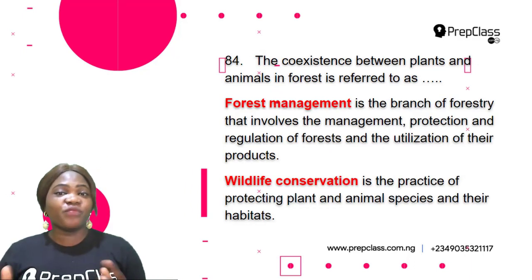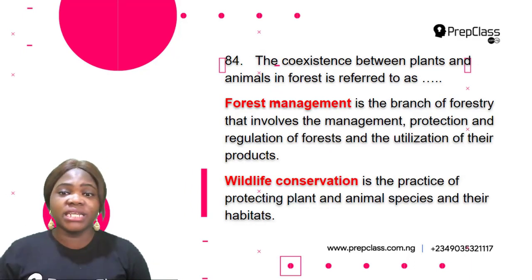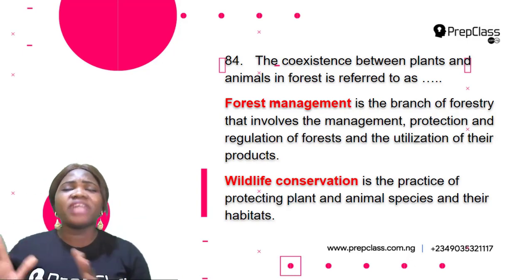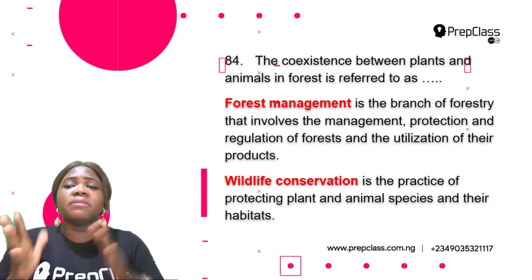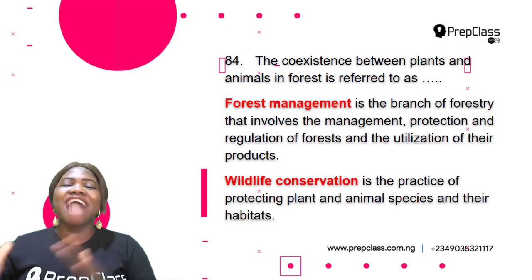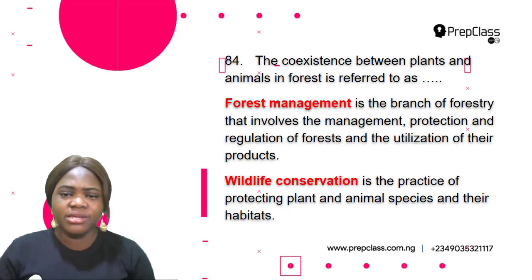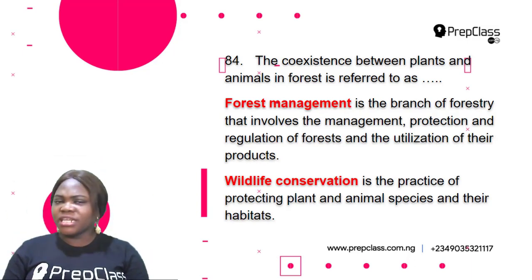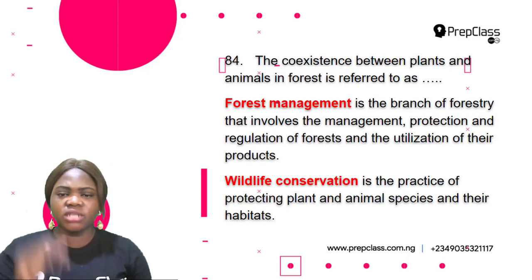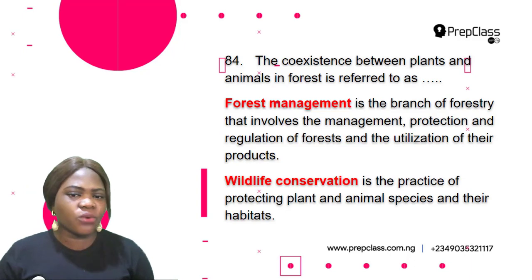So the first one is forest management. What is forest management? Forest management is the branch of forestry that involves the management, protection, and regulation of forests and the utilization of their products. So this means that forest management is not the answer here because forest management does not define the question.